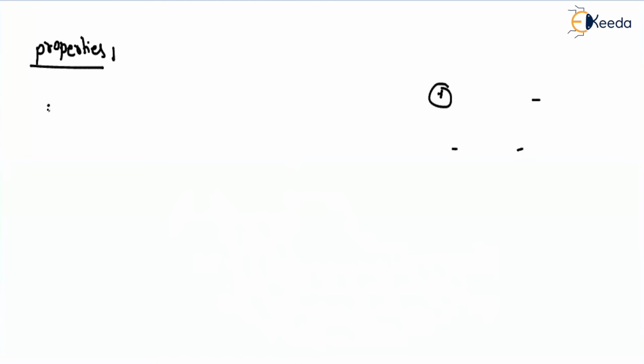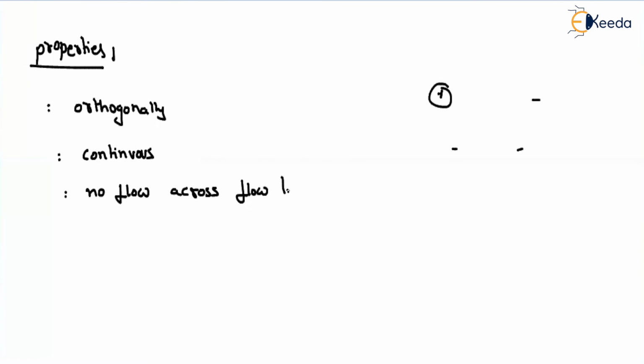So what are the properties? They will always meet orthogonally, and they will be in the form of elliptical or parabolic shape. They will always be continuous, and as we have discussed, they will be either parabolic or elliptical shape, and there will be no flow across the flow lines. There will not be any flow across flow lines. Always remember, the flow will always flow parallel to the flow lines only. There will not be any flow across the flow lines.